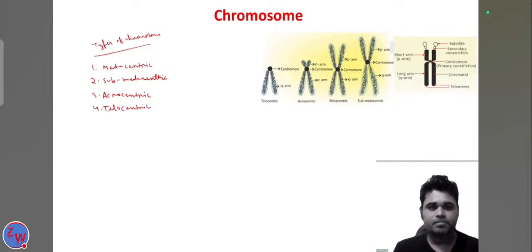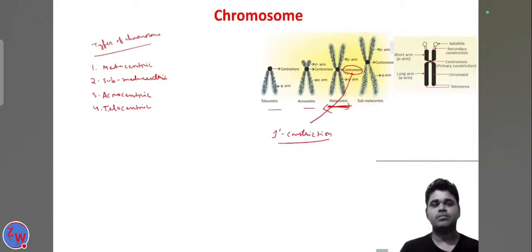So look at this structure. They are the different types of chromosomes. Look at this metacentric chromosome. In the metacentric chromosome, this is the centromere, which is also called the primary constriction. Primary constriction means here it forms a gap, or it divides the two arms of the chromosome. So this is the centromere, and in the metacentric chromosome, the centromere is present at the middle.